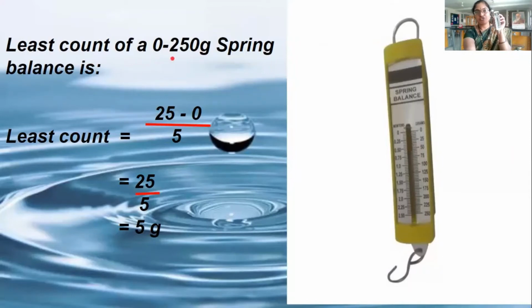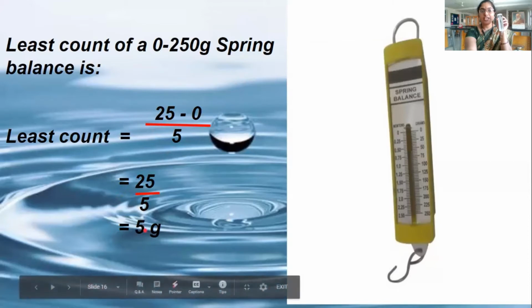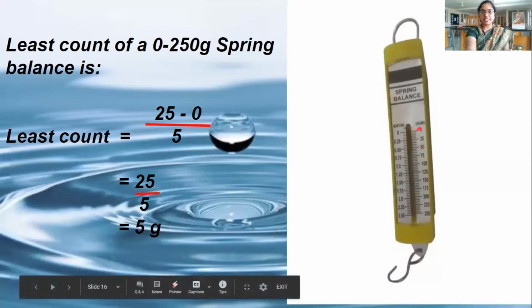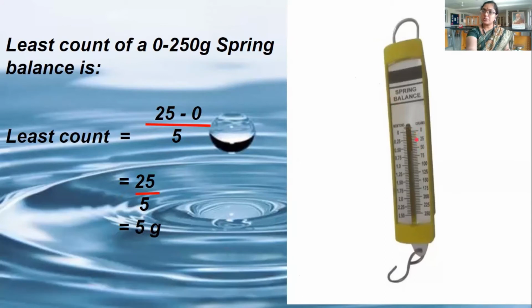Next step, in the formula, in the denominator, what is there? Number of divisions. How many divisions are there between 0 and 25? 1, 2, 3, 4, 5. The number of divisions is 5. What is the least count of my 0 to 250 gram spring balance? It is 25 minus 0 by 5, that is equal to 25 by 5, 5 grams. So each and every line present in the scale is equal to 5 grams: 0, 5, 10, 15, 20, 25.